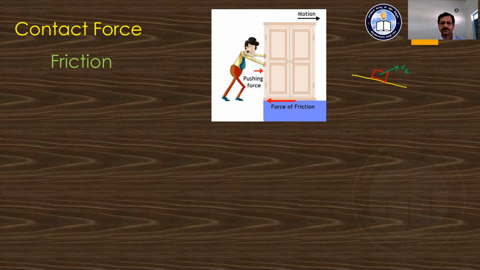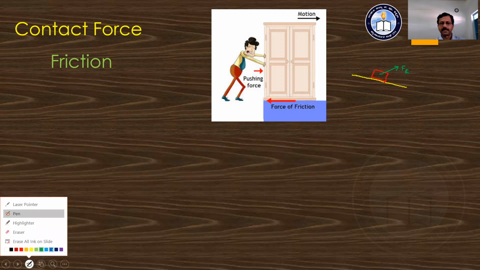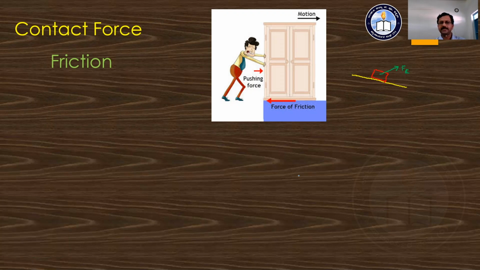Now this contact force can be resolved. We can split it, resolve it, along two directions: along the horizontal direction and in the vertical direction. The vertical component of this contact force is known as the normal reaction, whereas the horizontal component of the contact force is known as the frictional force, or friction.